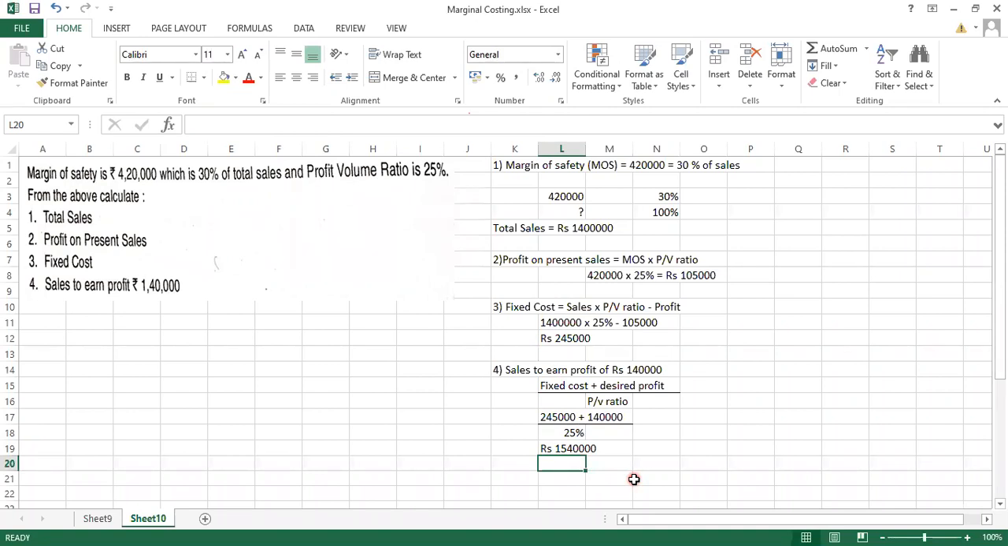That is why I have taken this sum, so that even if your exam is online और अगर MCQs पूछा जा रहा है तो you can get this type of sums as well, because सारा का सारा calculation ना भी हो, they must be asking you to find out total sale or profit on present sale, or they will be giving even the fixed cost and asking you to find out the sales to earn a profit. So either of the ways it can come.